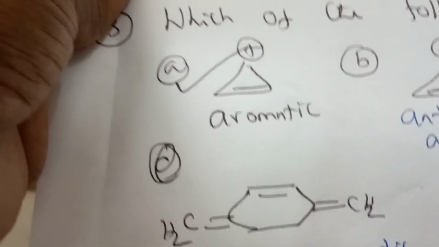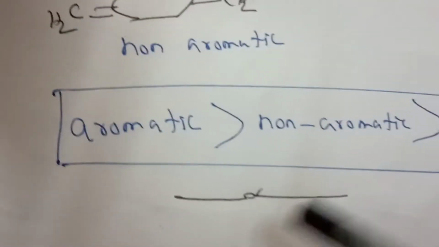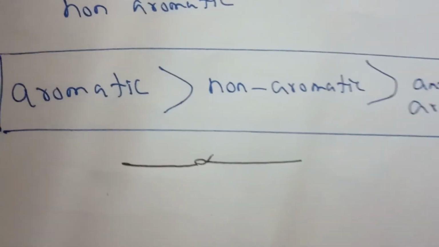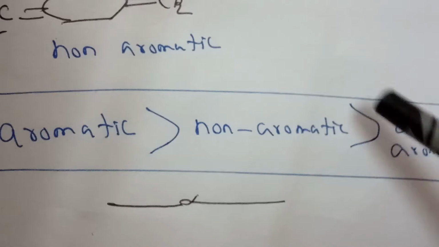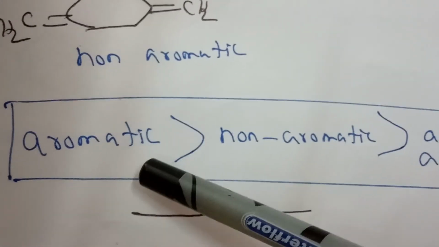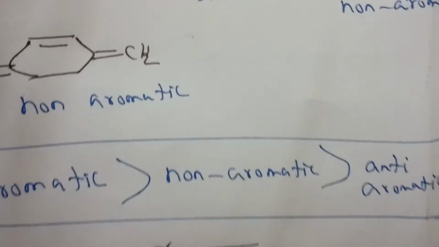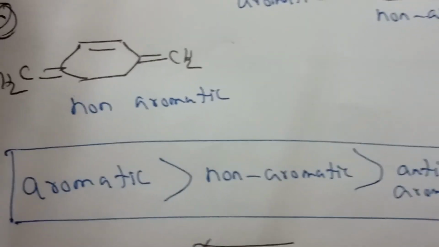Now comparing everything: comparison of stability of aromatic, non-aromatic, and anti-aromatic. Anti-aromatic compounds are less stable and aromatic compounds are more stable, and this is the order of stability for the aromatic compound.